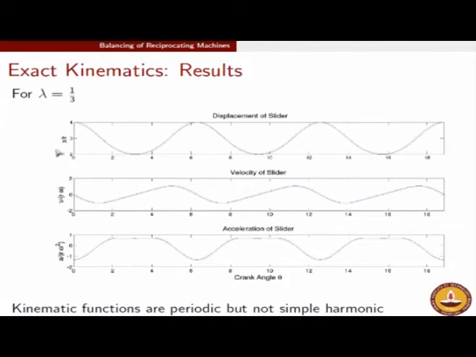Okay, so this is the plot of x by r with respect to theta. Crank angle theta is the x axis. So this is how the displacement of the slider goes. Similarly, I have plotted v by r omega, the velocity of the piston divided by r times omega, as a function of crank angle, and this is how it goes. And similarly, I have plotted the acceleration of the slider divided by, let us say, the centripetal acceleration kind of term, r omega square, as a function of theta. Please try to visualize these three plots.